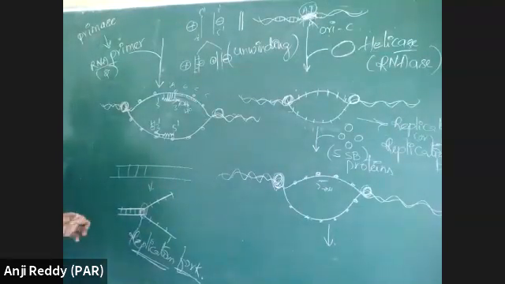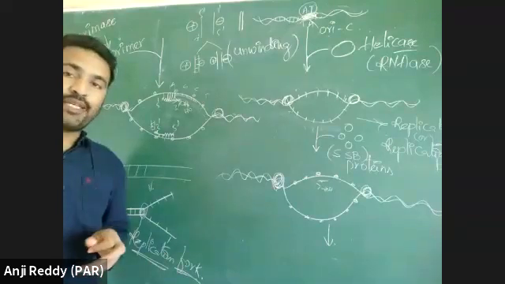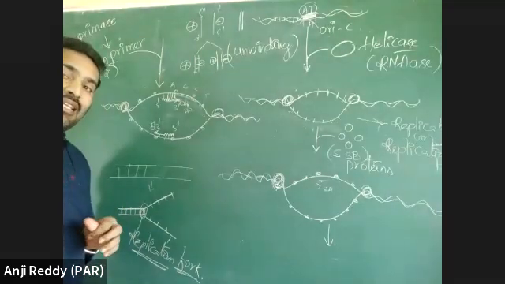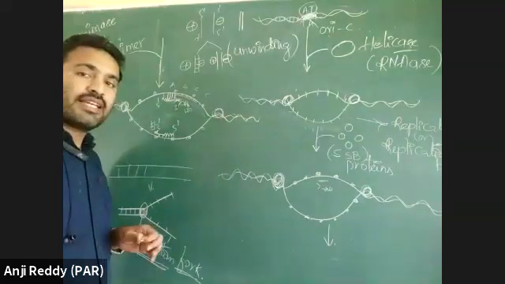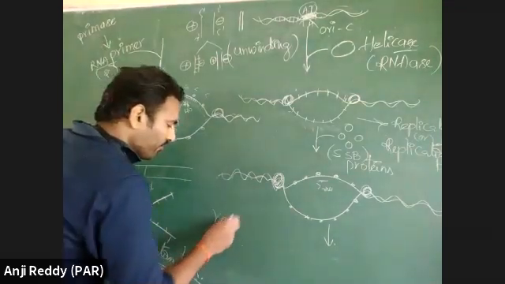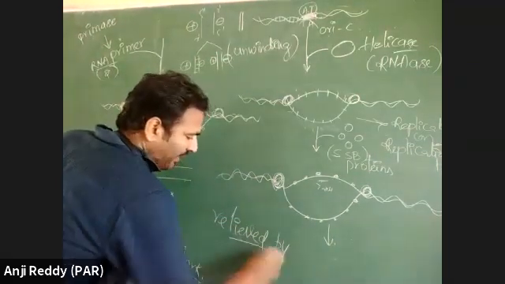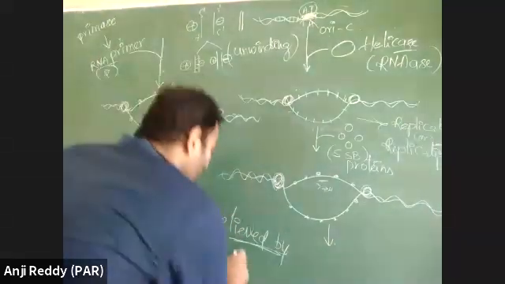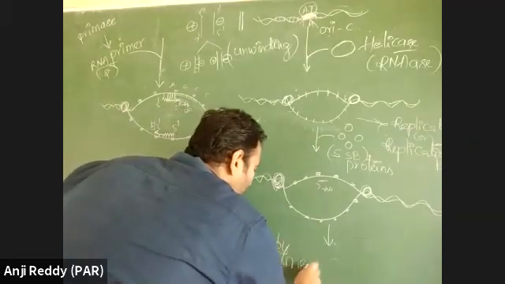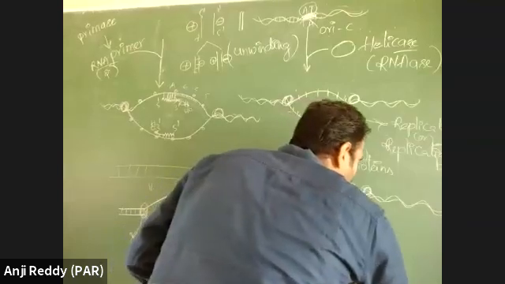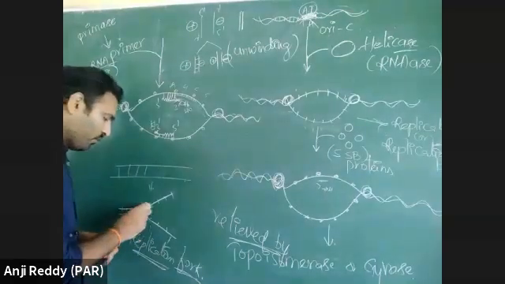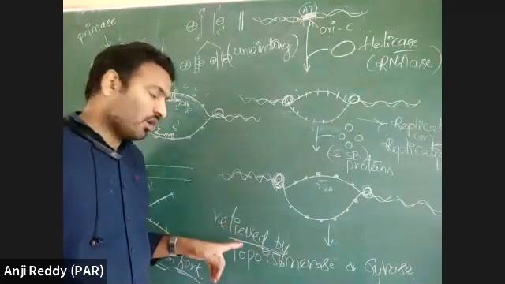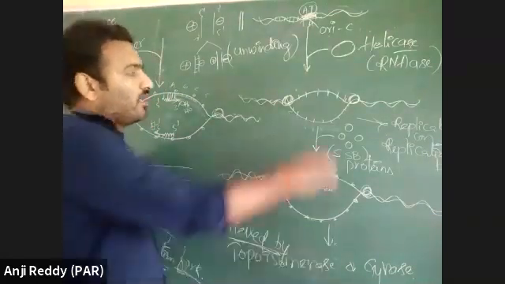Next point, during unzipping, strain at the replication fork is relieved by topoisomerase or gyrase. See, what is the point here?